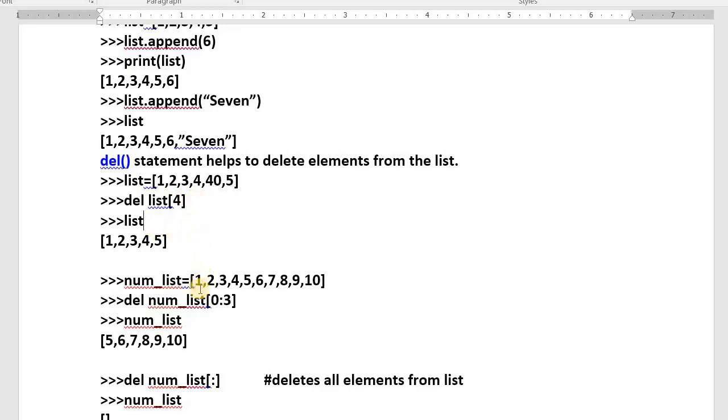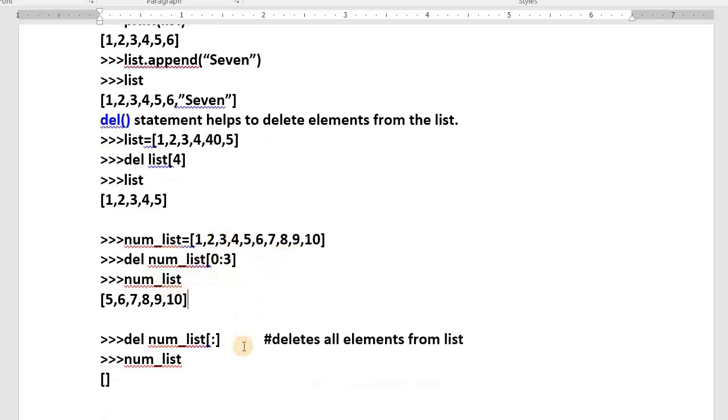See one more example: 1, 2, 3, 4, 5, 6, 7, 8, 9, 10. I would like to delete the values from 0 index to 3rd index, not the 3rd one. 0 to 3: 0, 1, 2, 3. Means 1, 2, 3 are deleted. Up to 4 it deletes the values. You can specify the range also. Once you delete, print it. What are you getting? 5, 6, 7, 8, 9, 10.